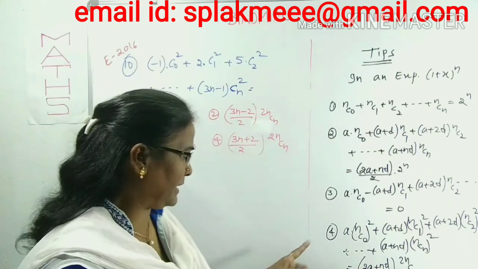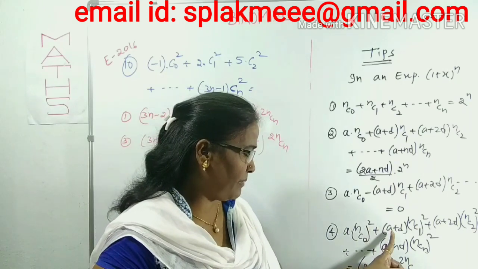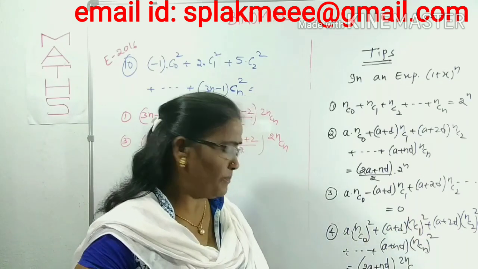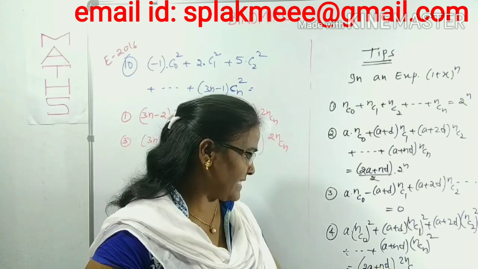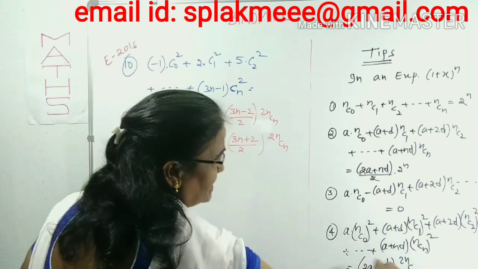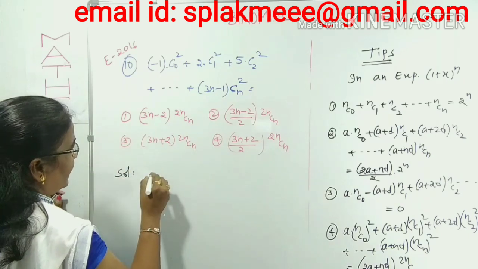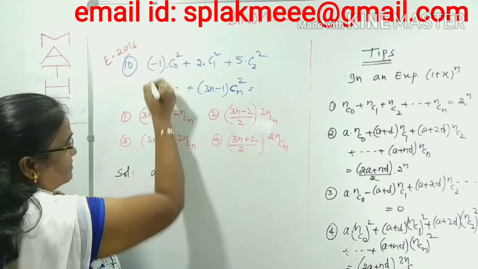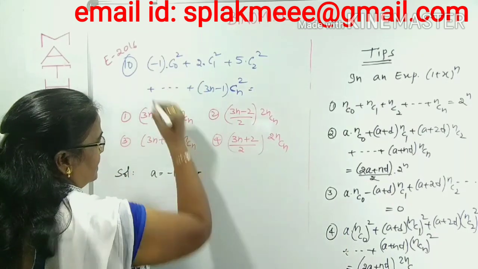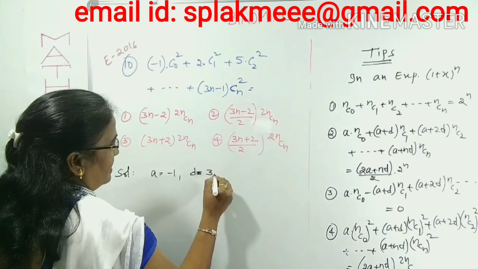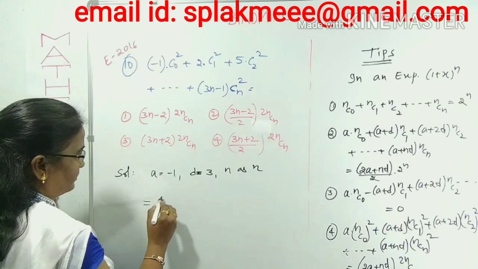What is the formula according to tip number 4 in this list? A into nC0 square plus (A plus D) into nC1 square and so on. The formula is (2A plus nD) by 2 into 2nCn. That only we can use here simply. First of all, what is A? A is this first term, that is -1. The common difference D, I said already, is 3. n is n only.